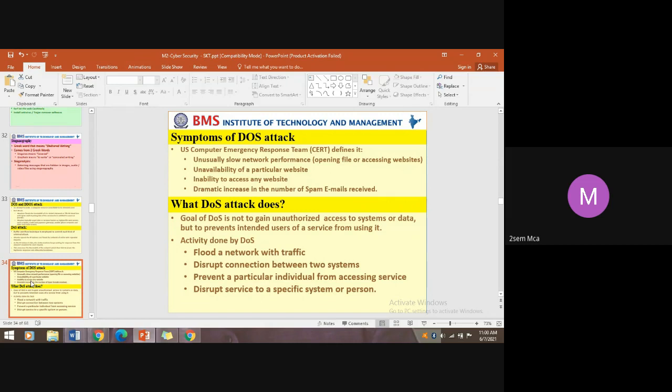Then, a dramatic increase in the number of spam emails received. So spam emails you are receiving continuously, and it dramatically increases. These are some of the symptoms of DOS attack.